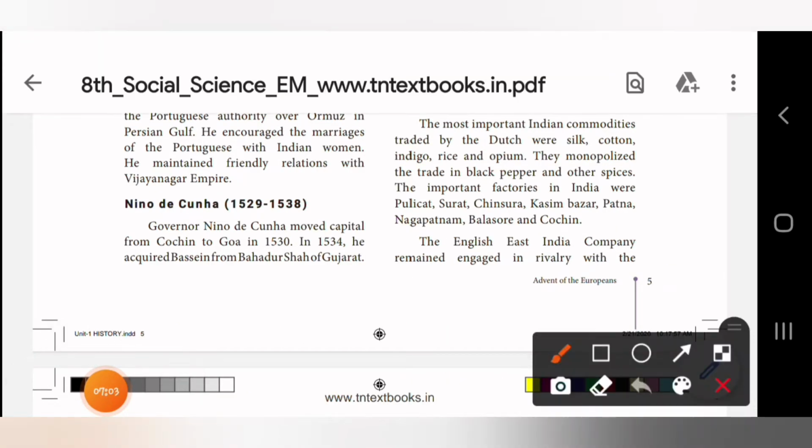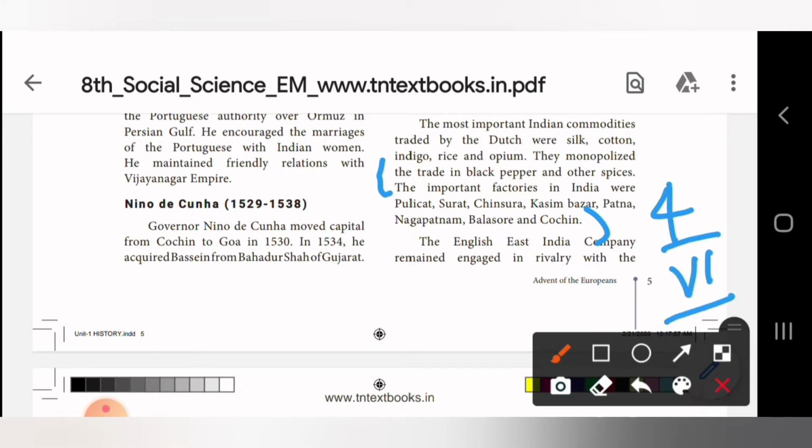Yes. So page number 5, in the last right hand side, last paragraph, you could see the answer. So this fourth line, the trade in black pepper and other spices, right? So I have marked from here. You can write from this: the important factories in India were Pulicat, Surat, Chinsura, Kazim Bazar, Patna, Nagapatnam, Balasore and Cochin. This is the fourth short answer from Roman letter 6.